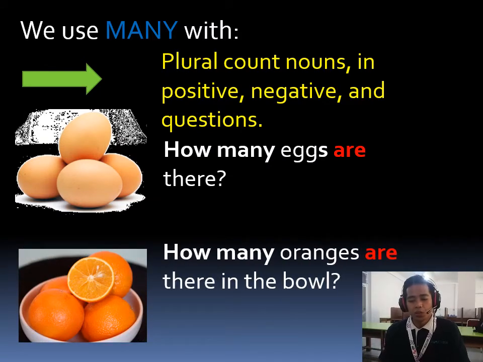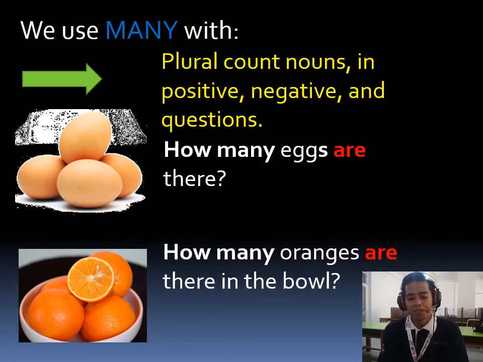We use many with plural count nouns in positive, negative, or questions. What is plural count nouns? Plural count nouns are countable nouns, or the things that we can count, but in plural, not in singular.